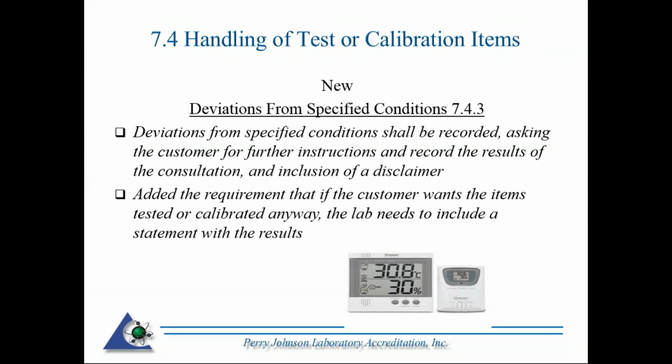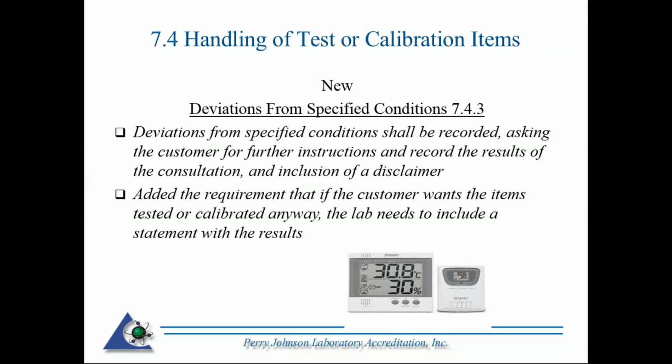Now here we're going to look at deviations from specified conditions. We mentioned this earlier when we were talking about when you go on site and perhaps the environmentals are not within the specification stated within the methods.